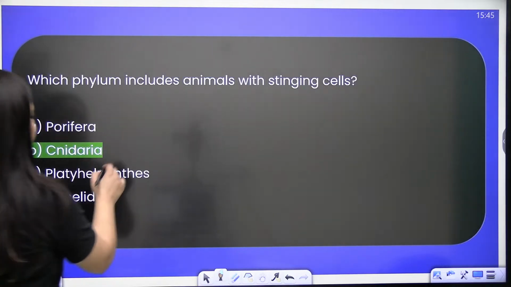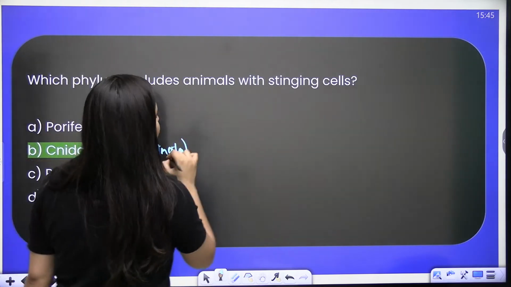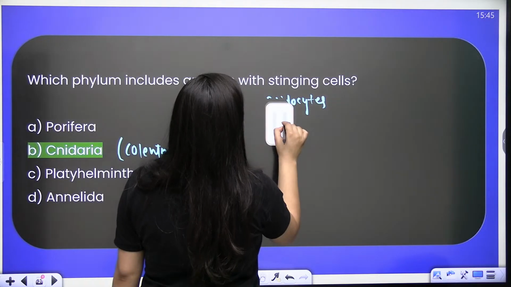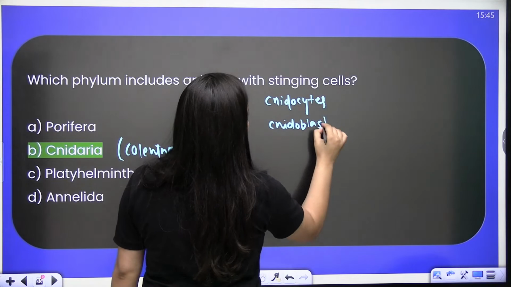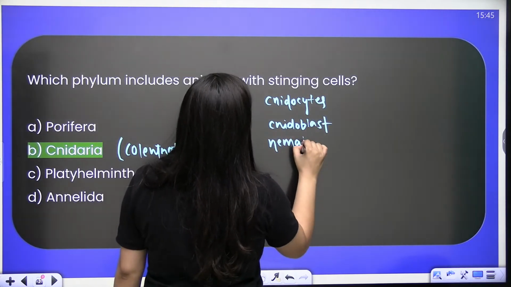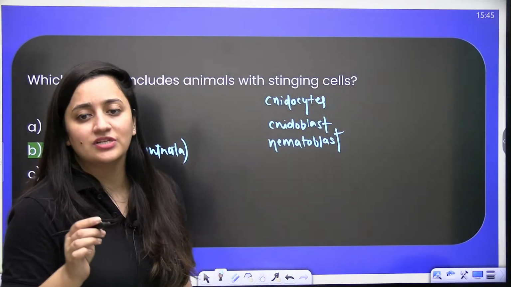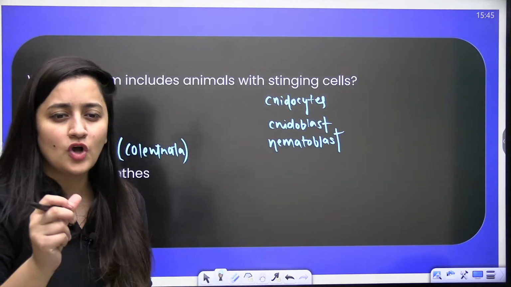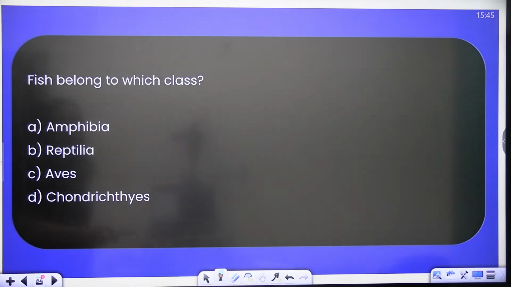Of course, it is the Cnidaria, also known as Coelenterata, and the stinging cell is also known as cnidocytes, cnidoblast, nematoblast. Okay, it is going to release the neurotoxin, right? Hypnotoxin basically. Okay, done.